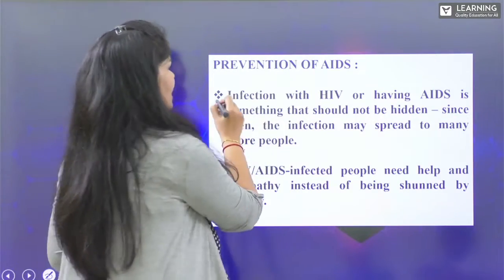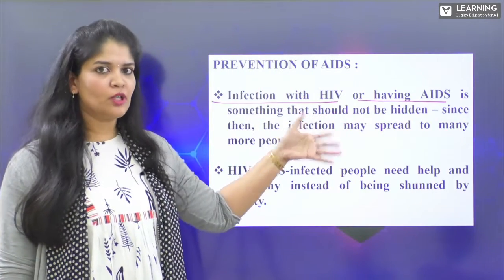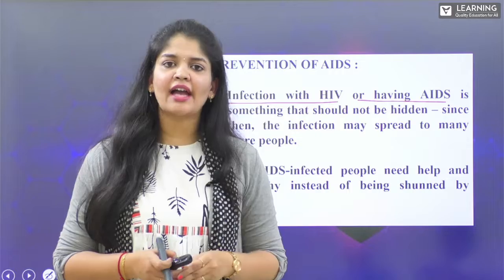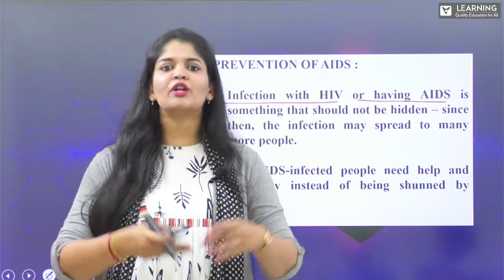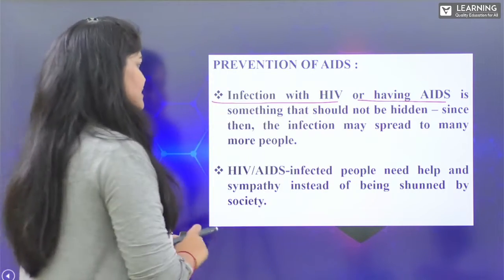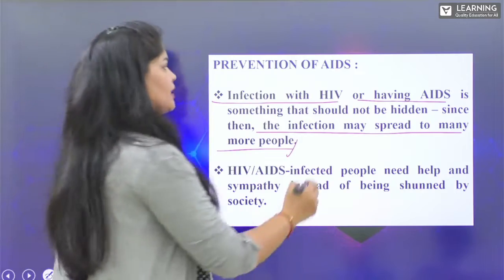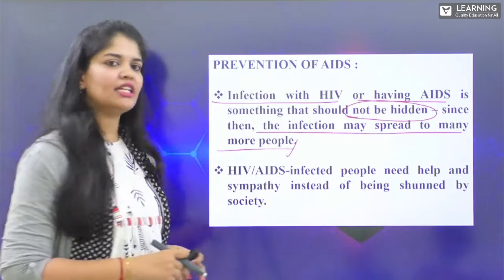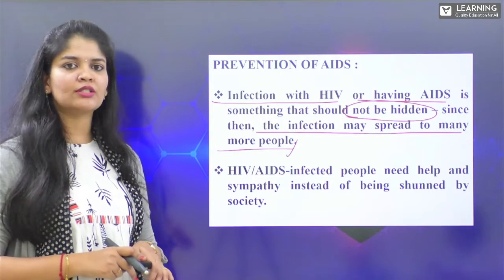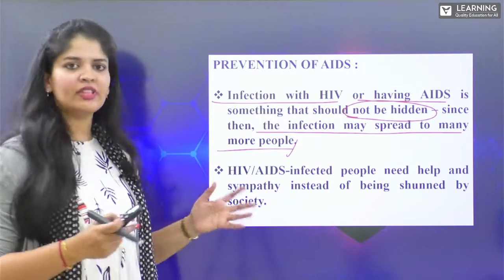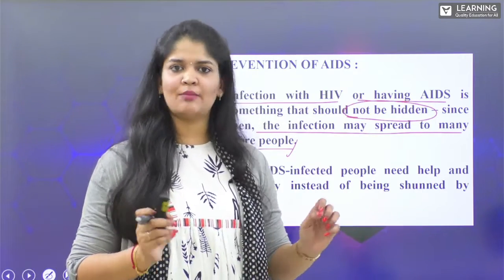Now, infection with HIV or having AIDS is not something that should be hidden, because that person is going to act as a carrier of HIV, transmitting it to healthier persons and increasing the spread of this disease more and more. So therefore, it shouldn't be hidden. And HIV infected people shouldn't be humiliated, ignored, or rejected by their families as well as society. We have to help them cope with their health and develop healthy activity so that they can prolong their time lag, right?